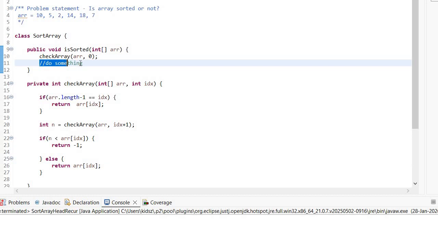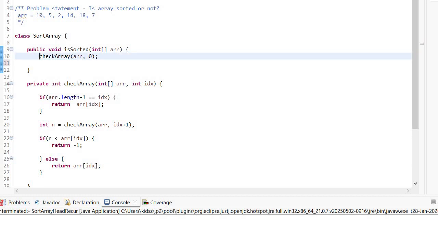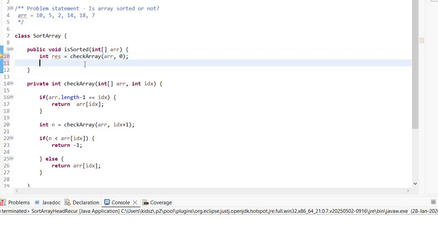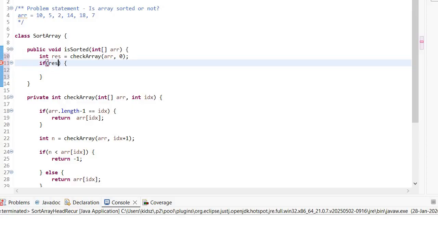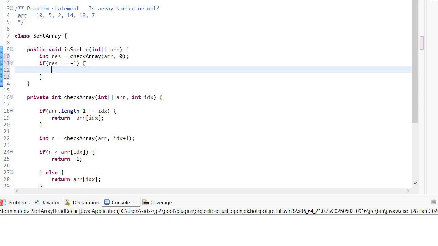But I said that I am going to do something over here. This is going to return a result, and based on that result, I'm going to conclude whether this particular array is sorted or not. So if res is equal to -1, just print out that it is not sorted.